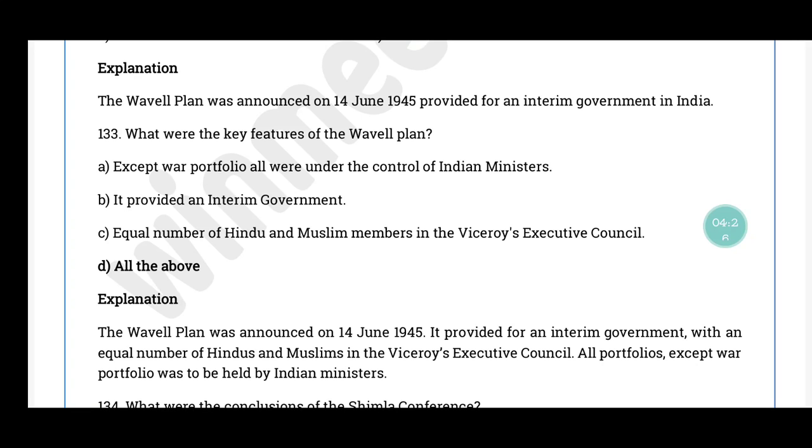The correct answer is option D, all the above. The Wavell Plan provided for an interim government with an equal number of Hindus and Muslims in the Viceroy's Executive Council and all portfolios except the war portfolio were to be held by Indian ministers.